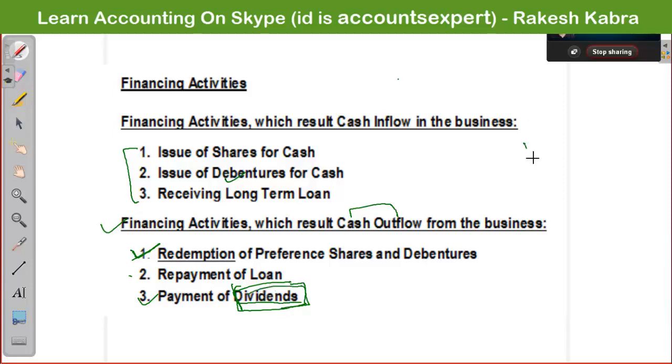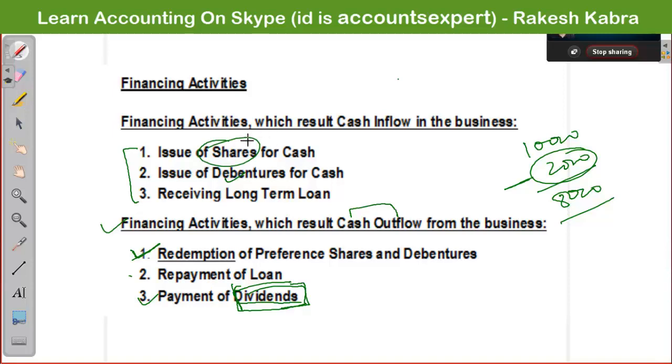Suppose my earning is 10,000, and out of this 10,000, 2,000 I distributed among the shareholders, and the rest 8,000 I kept with the organization. Getting my point? And why am I distributing this 2,000 among the shareholders? Because they invested their savings in our shares.